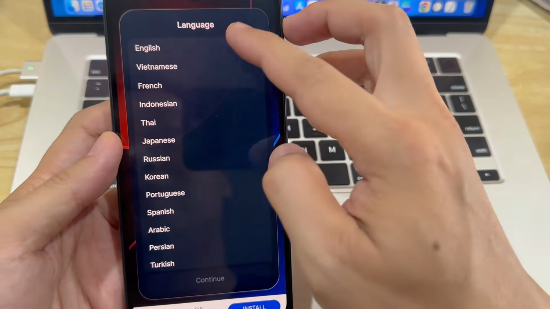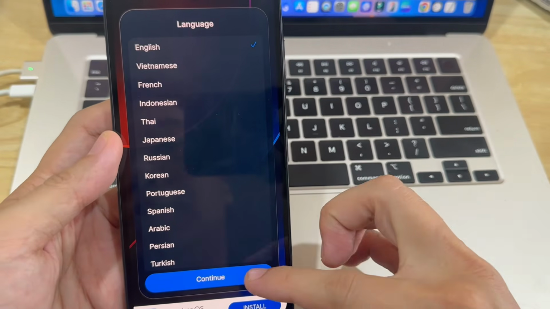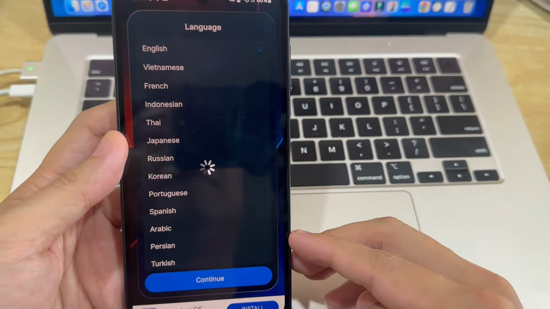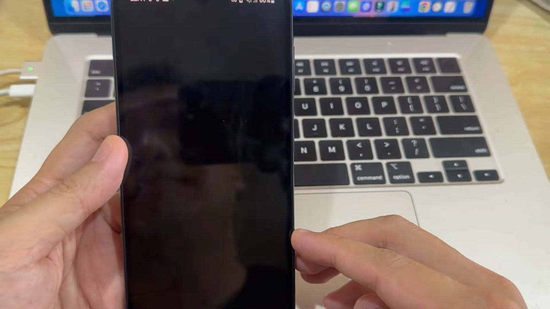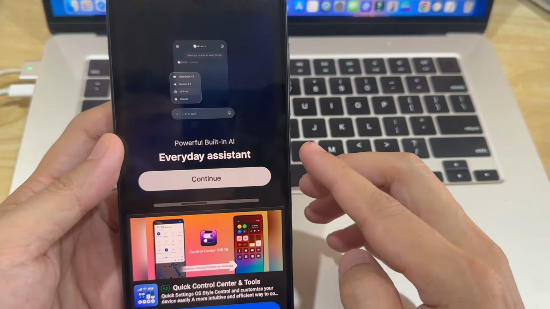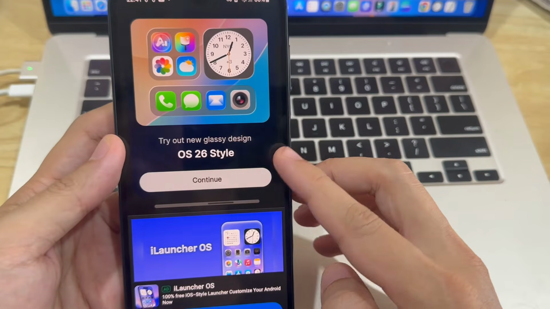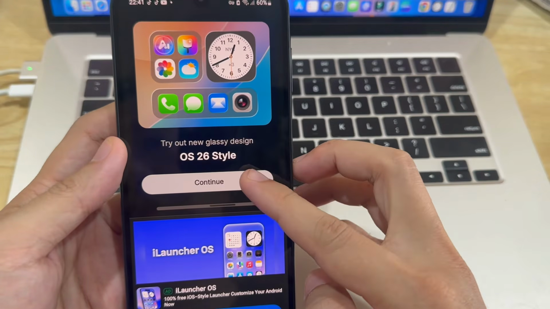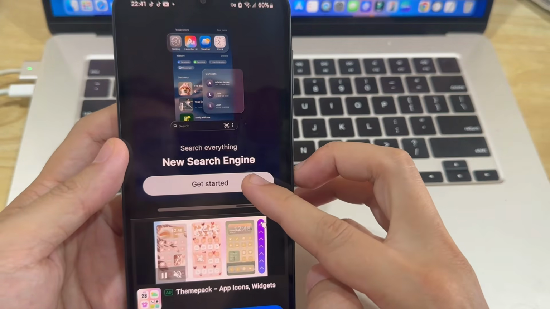And then select your language. In my case, choose English. Tap on Continue. Then tap on Continue again. And tap on Get Started.